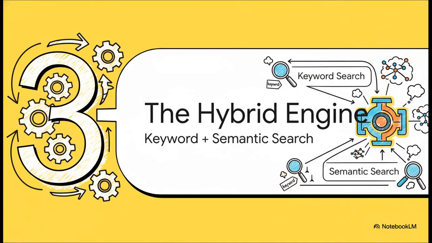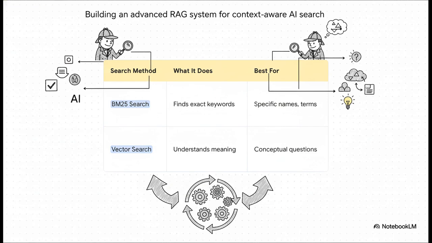So for section 3, we're going to build our foundation. Now that we have this context-rich data, we need a really powerful engine to search through it. And for that, we're going to build a hybrid engine that combines the best of two very different search methods. I love this analogy. Think of it like having two detectives on a case. First, you've got BM25 Search. This is your detail-oriented detective, absolutely brilliant at finding exact keywords, specific names, acronyms.